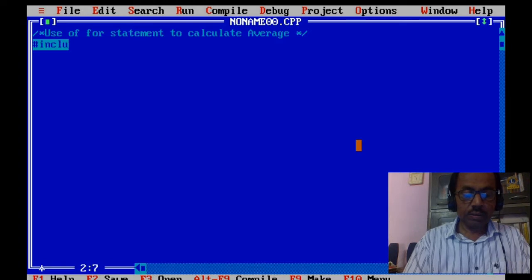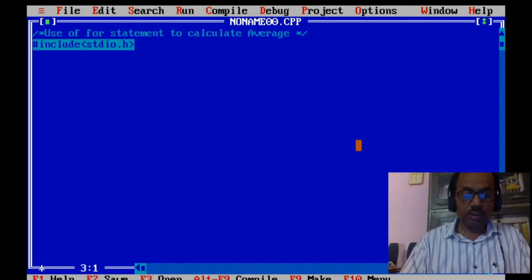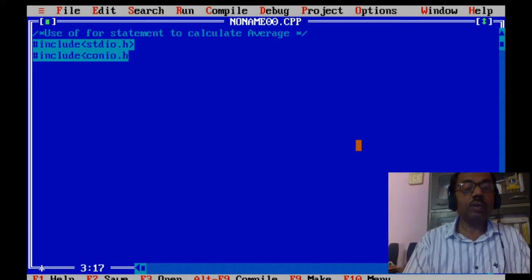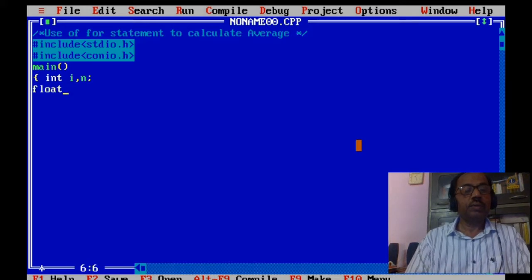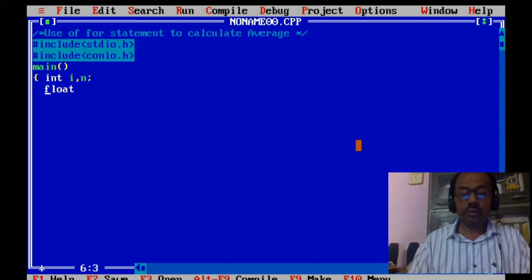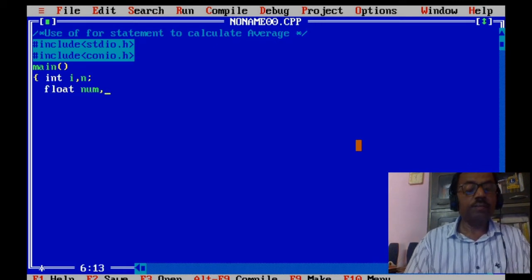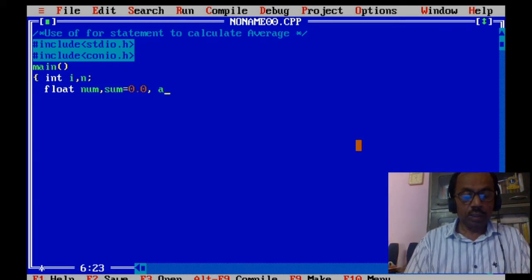include stdio.h, conio.h, main. int i, n; float num; sum is equal to 0; average.